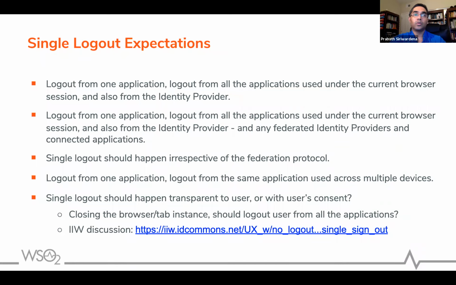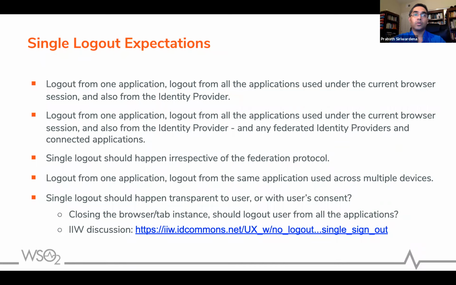Here we assume you have already logged into application 1 using SAML with this particular IDP. That means you need to register this application, the SAML service provider, with the identity provider. And now you have logged into the application using SAML. Now, when you initiate logout, you click on the logout link from the browser and it will do an HTTP GET to application 1. So basically you send a request to the web server. Then the web server will generate a SAML logout request.